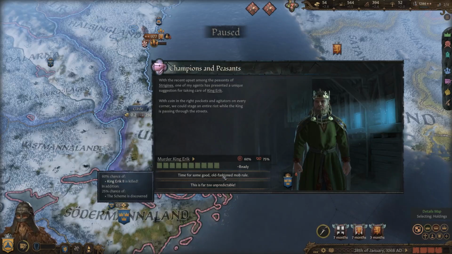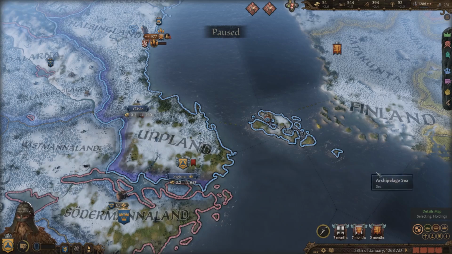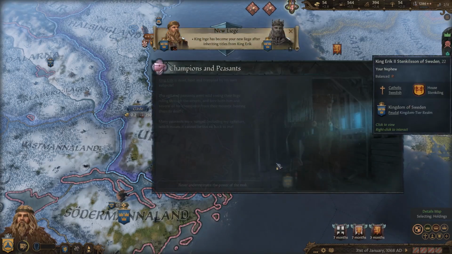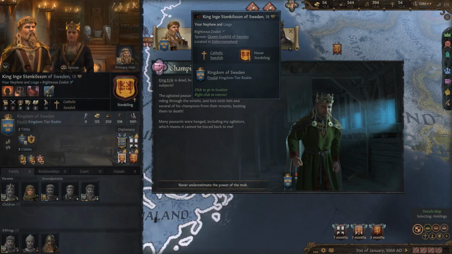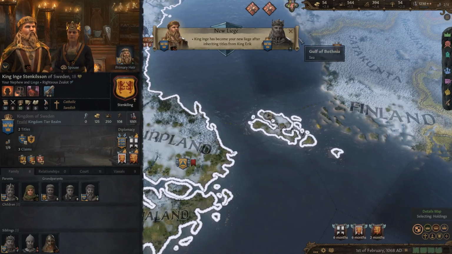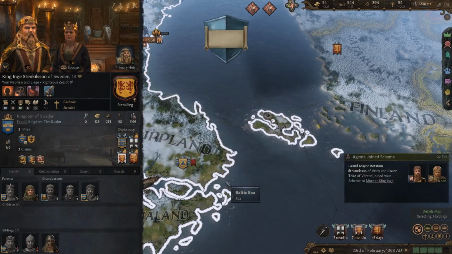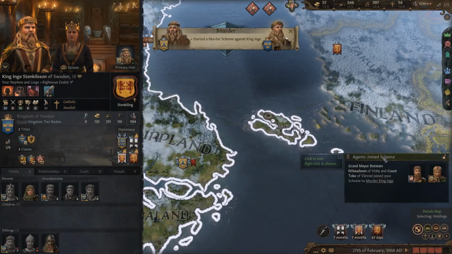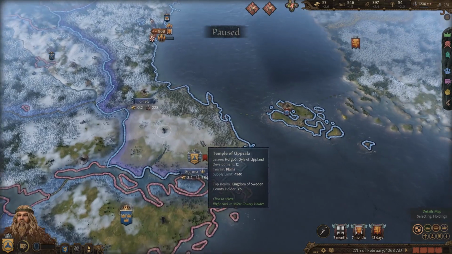So here comes our scheme to murder our king. Let's see if it goes through. And it looks like it did, so now we have a new liege over here, who is still allied to Denmark, which is annoying. And I think we'll have to just go right ahead and try to do a murder scheme on this guy as well. We're going to be doing a lot of murdering for this game.